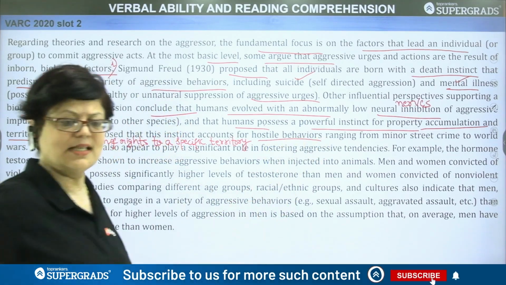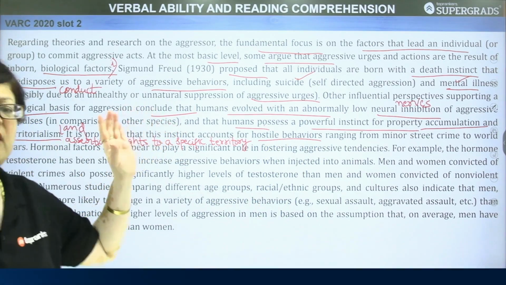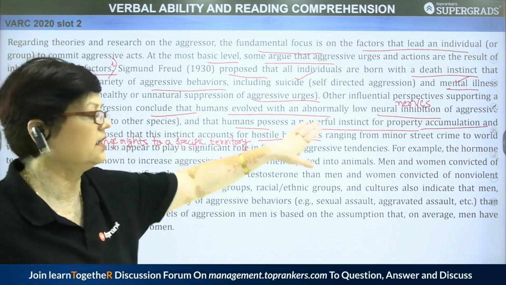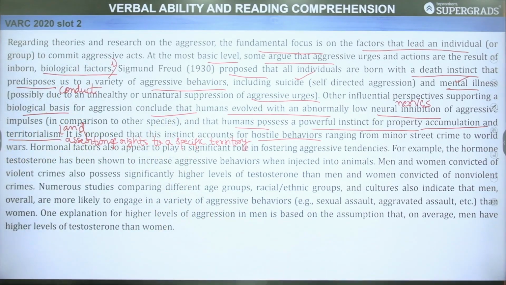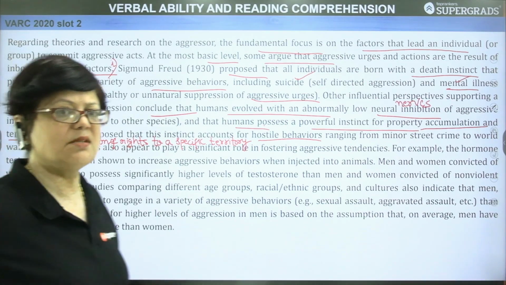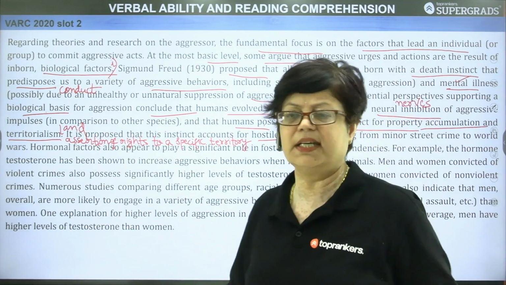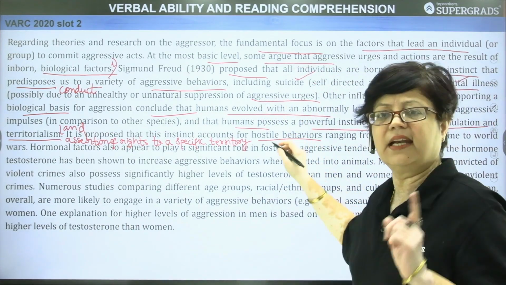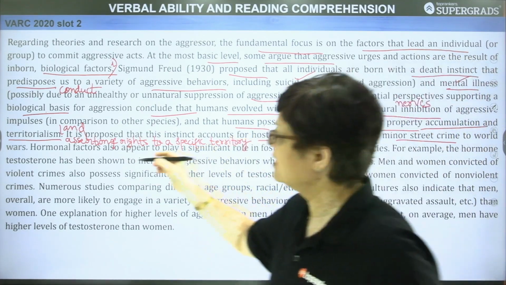Now, what is suggested is that because of these instincts, one is the assertion of rights for a particular piece of land, and another is property accumulation, hoarding, collecting property. Because of this, what has happened? This is the instinct which accounts for hostile behaviors. Hostile behaviors means behaviors which are far from being affectionate or kind or humanitarian. Hostile means like an enemy, ranging from minor street crime to world wars.